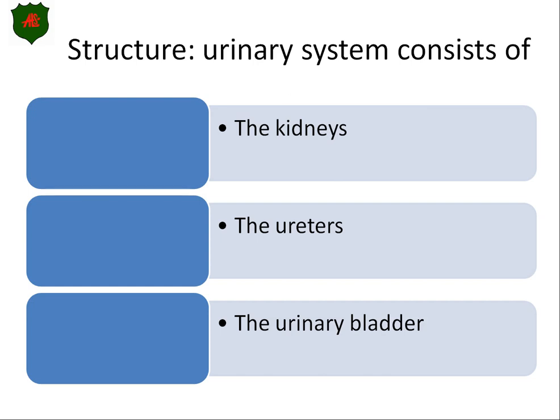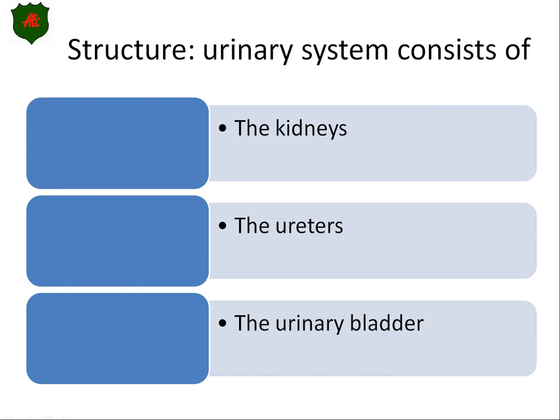It consists of what? Number one, it consists of something called the kidneys. We have two kidneys, okay? Number two, we call it the ureters. Number three, we call it the urinary bladder. So again, kidneys, ureters, urinary bladder.